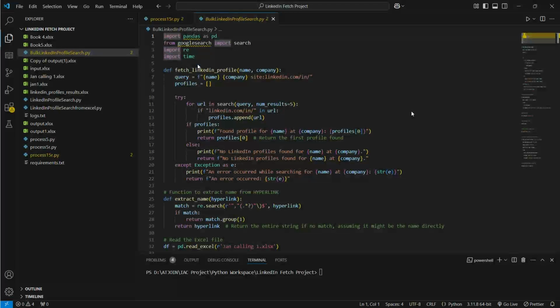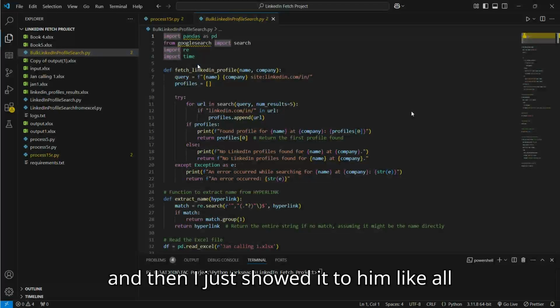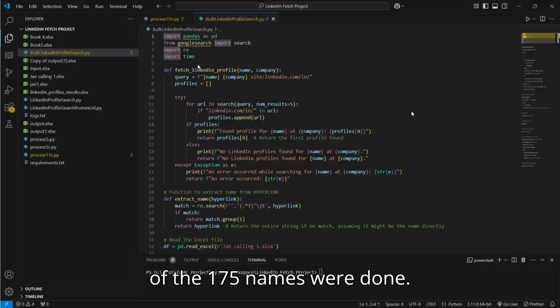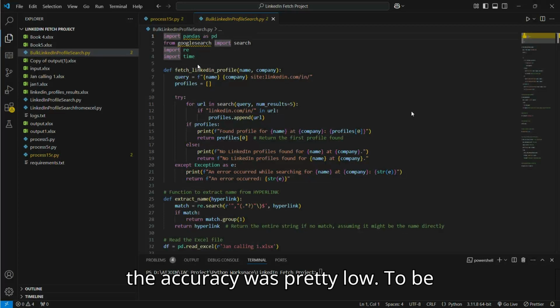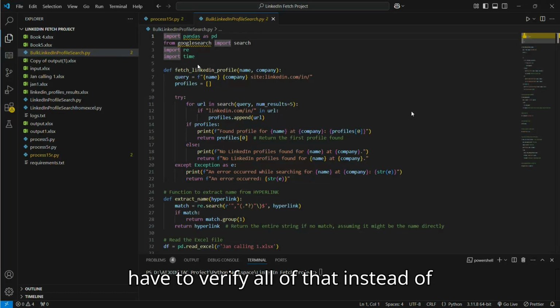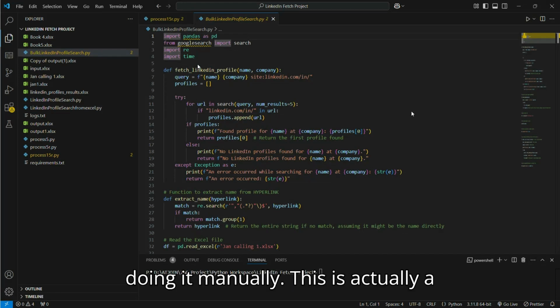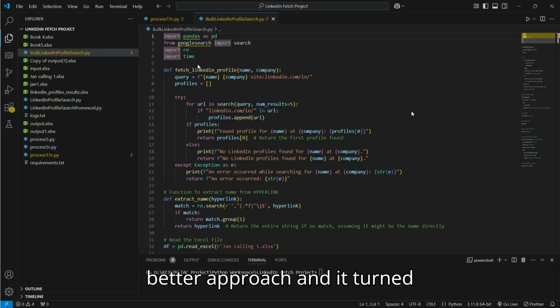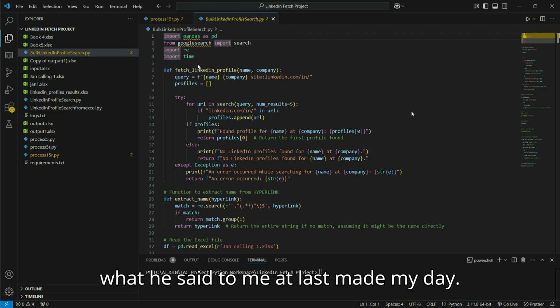And then I just showed it to him, like all of the 175 names were done. So he actually verified it, and the accuracy was pretty low. To be honest, the accuracy was low, but what he had to do was just verify all of that instead of typing out every query or doing it manually. This is actually a better approach, and it turned out that he verified all of it and corrected the wrong ones. And then what he said to me at last made my day.